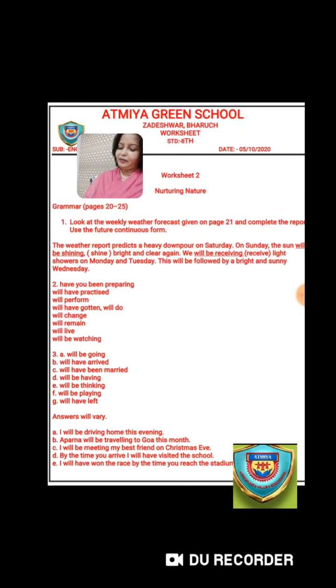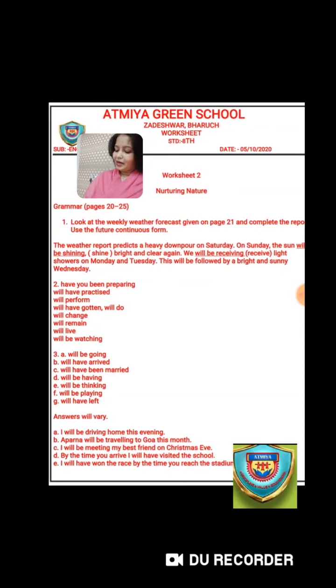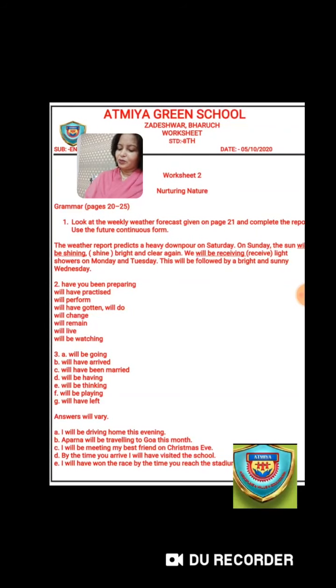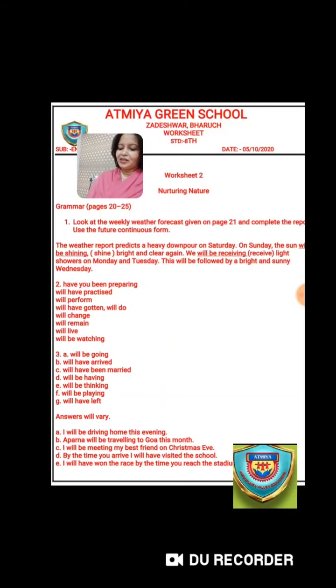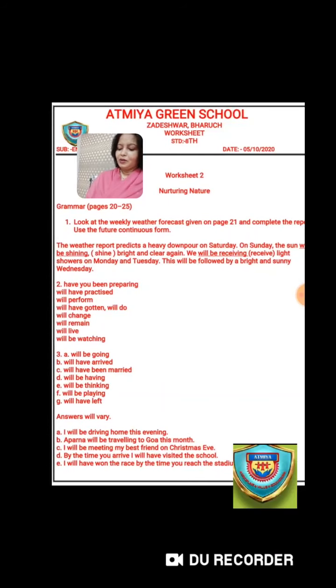roads in the future. To ask questions about what someone intends to do, the example which has been given over here is, will you be visiting your uncle when you are in Mumbai? So this is how you are going to ask questions about what someone intends to do.